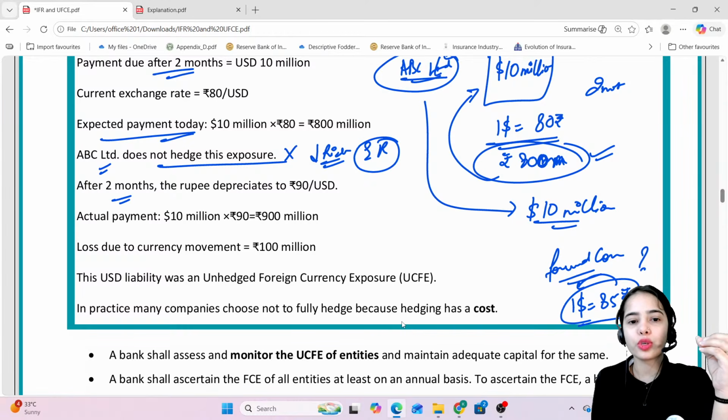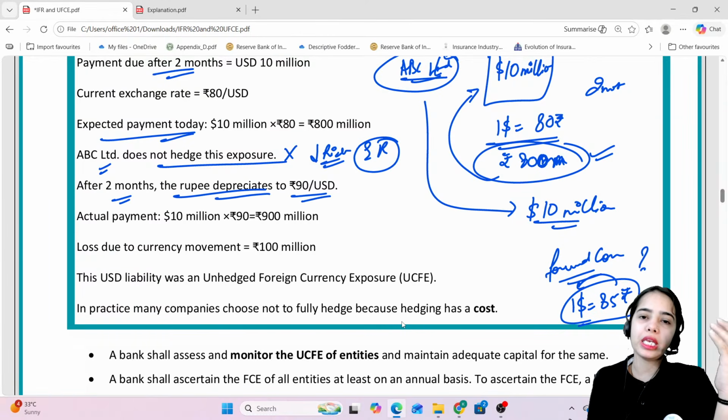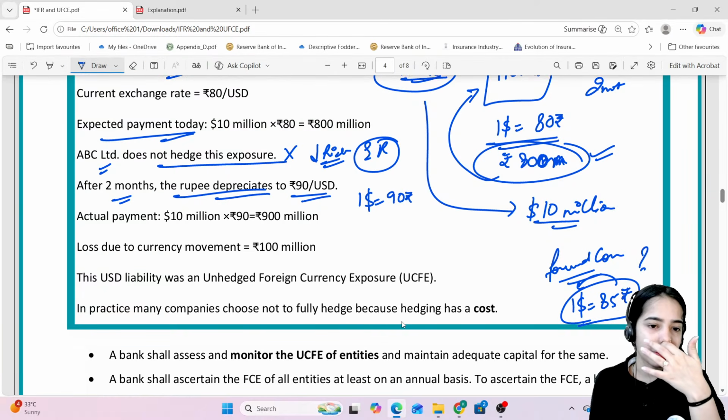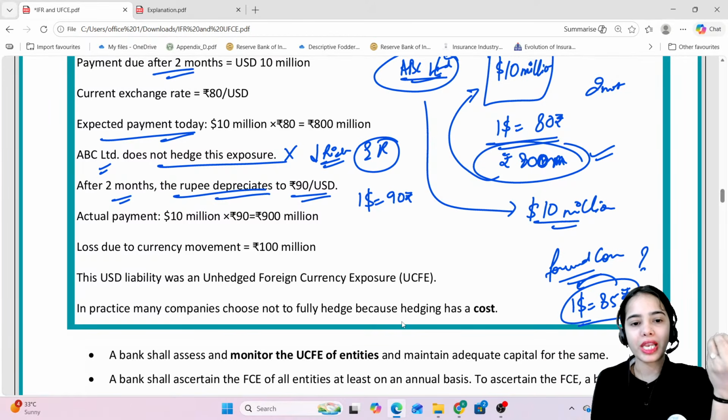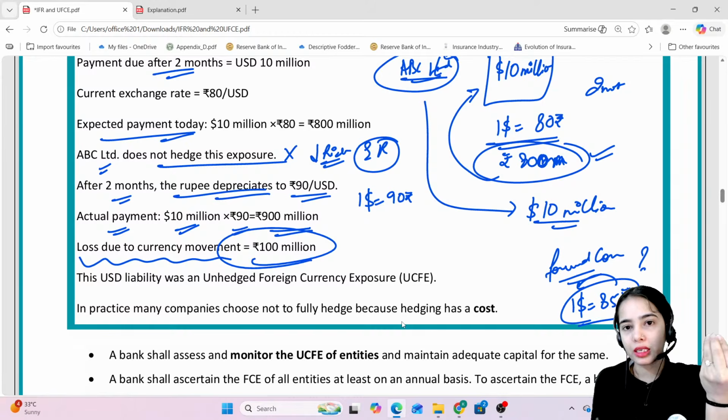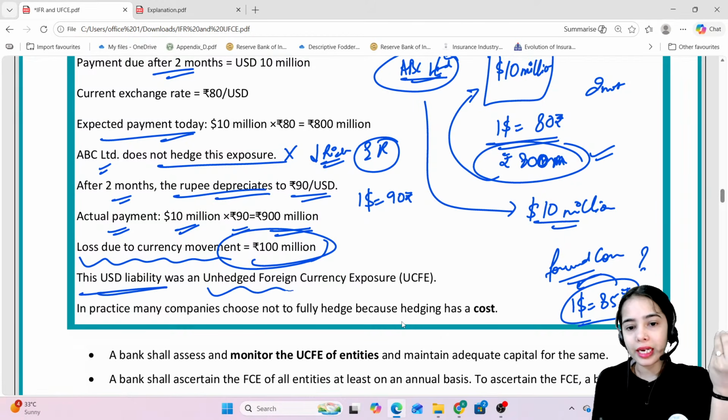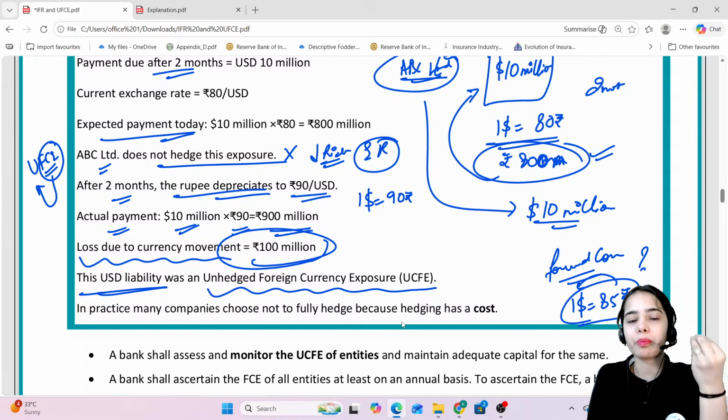After 2 months the rupee actually depreciates to 90 rupees against $1. So now $1 is equal to 90 rupees. That means ABC Limited, which has imported the machinery, has to actually pay $10 million at 90 rupees per dollar. That is 900 million. So the loss due to currency movement is 100 million. So this USD liability was an unhedged foreign currency exposure, which has not been hedged.